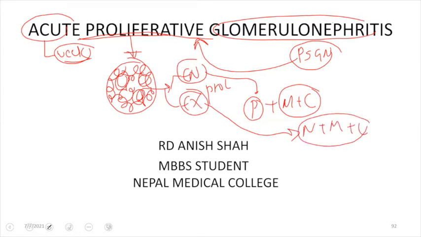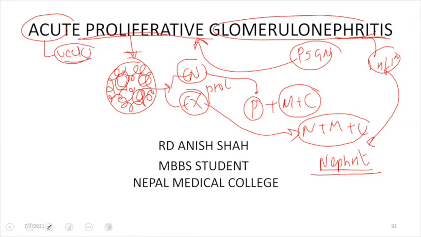So proliferative means there are proliferative changes that can be seen in the glomerulus, resulting in glomerulonephritis. And glomerulonephritis itself means inflammation of the glomerulus, and this inflammation results in classic features that we have already studied as nephritic syndrome. This is our first individual topic lecture on nephritic syndrome as well. So let us begin with acute proliferative glomerulonephritis.